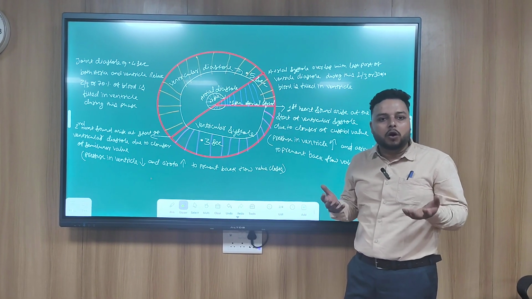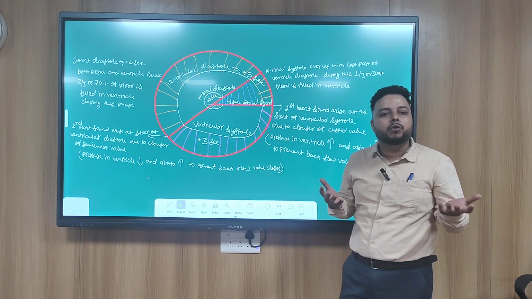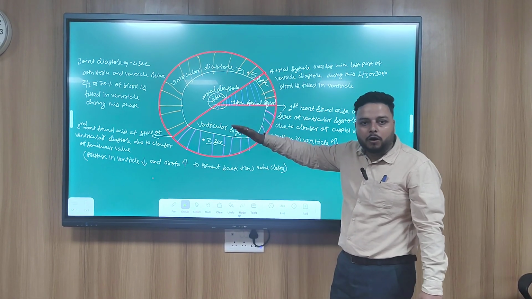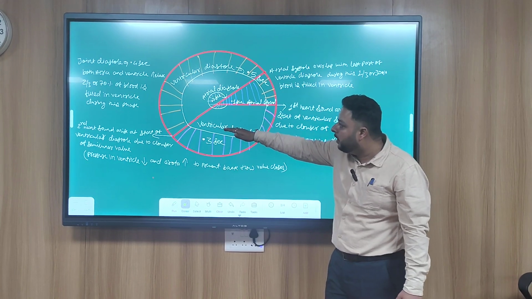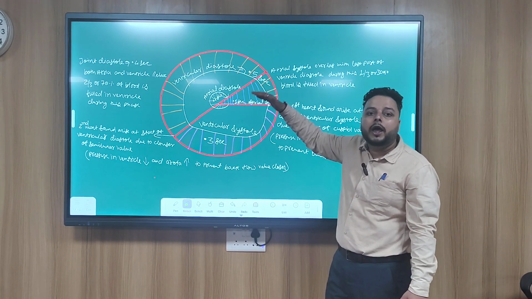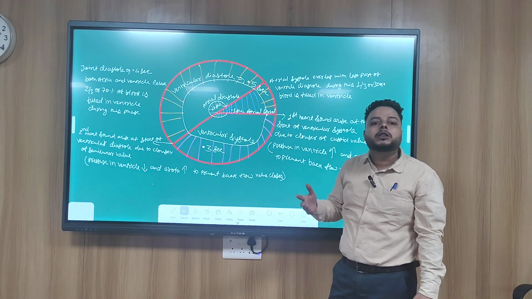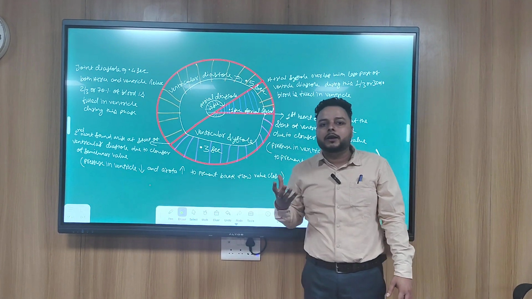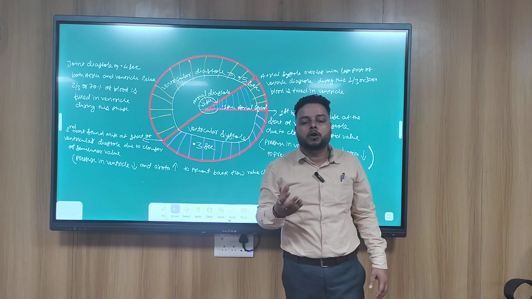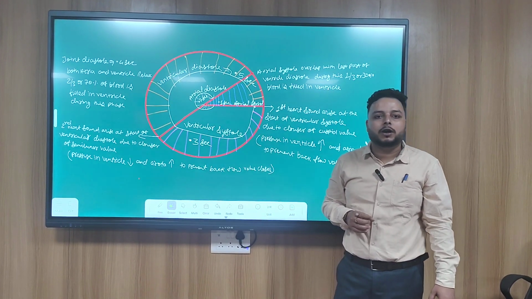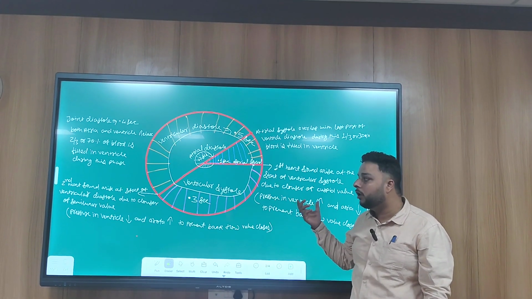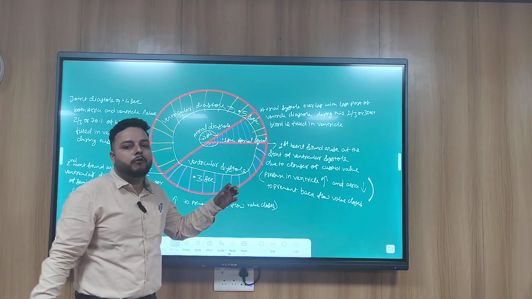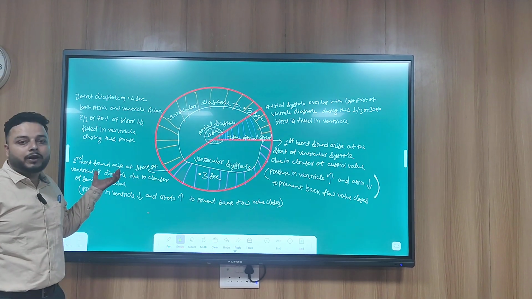Like you all also move from a high pressure zone to a low pressure zone, the blood will also move from high pressure zone to low pressure zone, and to prevent this backflow, the valve will get closed. Which valve gets closed? The cuspid valve gets closed, and due to the closure of the cuspid valve, the first heart sound arises.